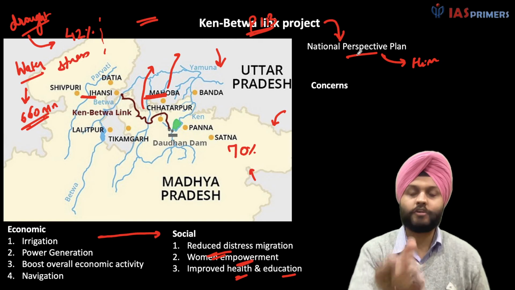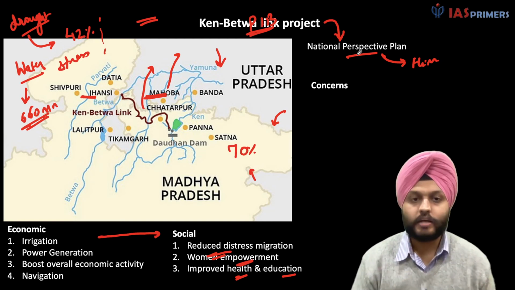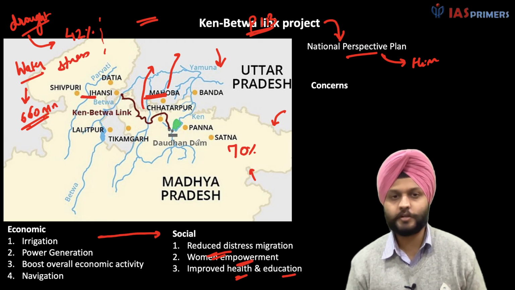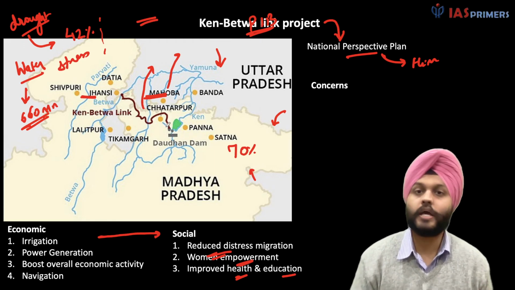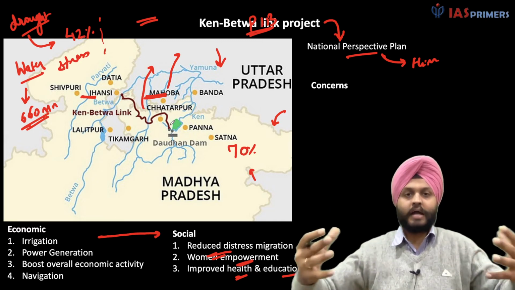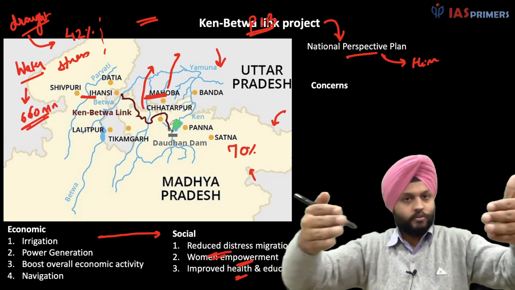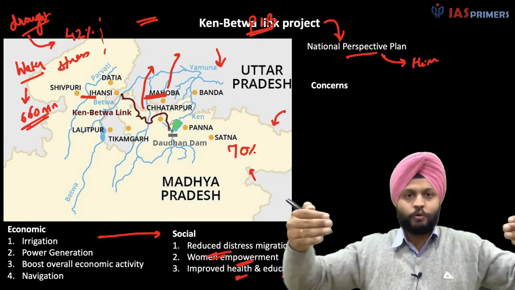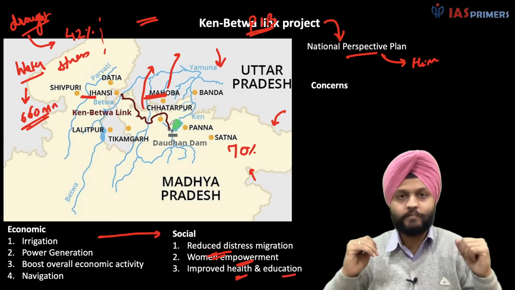First of all, if we have the Betwa link project, it is along the sanctuary, the Panna Tiger Reserve is there. And likewise, many other areas would be submerged, especially when you create a dam. A huge amount of land is required. That land is encased with walls or certain surrounding structures so that water can be stored.